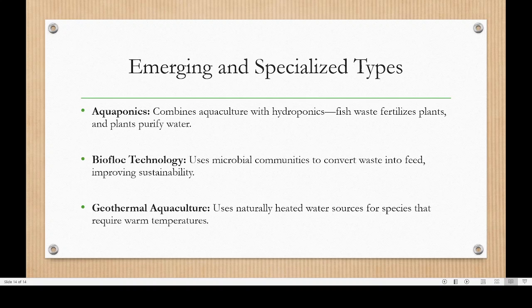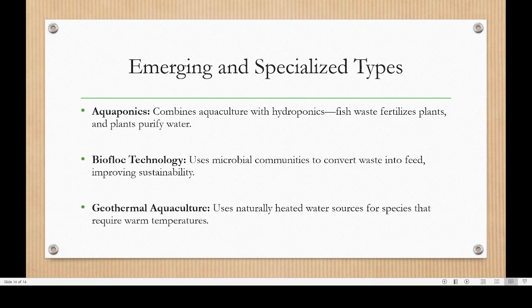Not everywhere it is possible. See, these are all geothermal aquaculture farms, mainly in colder countries. From the earth warm water will be coming, and that warm water will be used for growing tropical fish. That kind of technology is known by the name geothermal aquaculture.